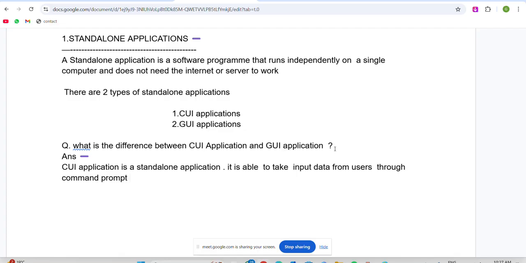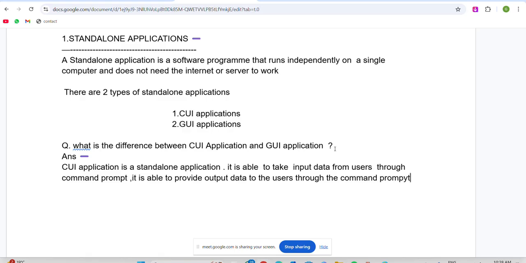Next, it is able to provide output data to the users through the command prompt.